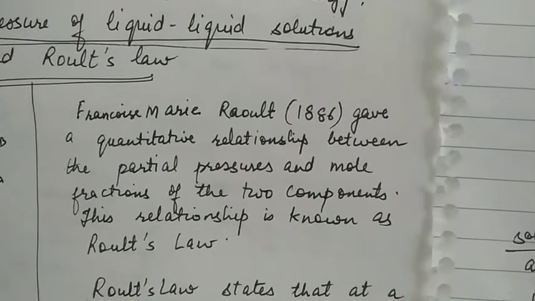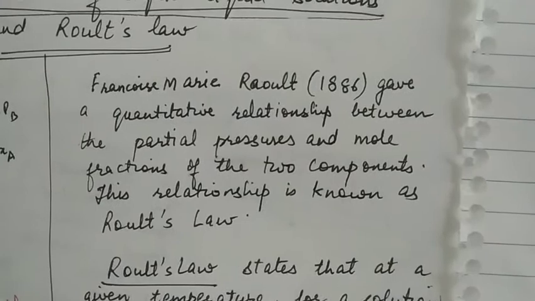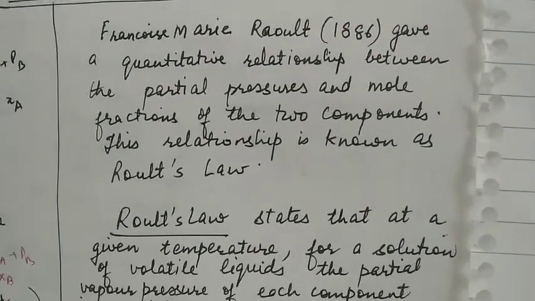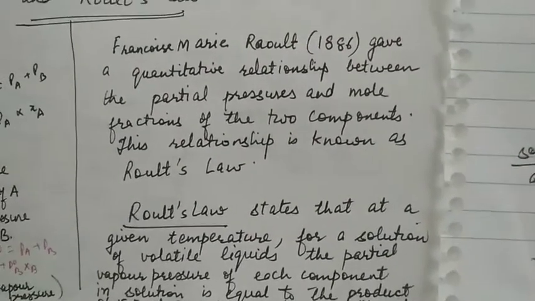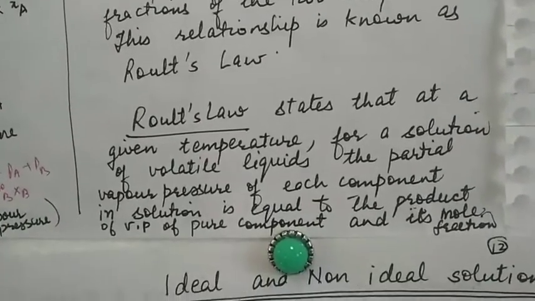Francois Marie Raoult in 1886 gave a quantitative relationship between partial pressures and mole fractions of the two components. This relationship is known as Raoult's law.